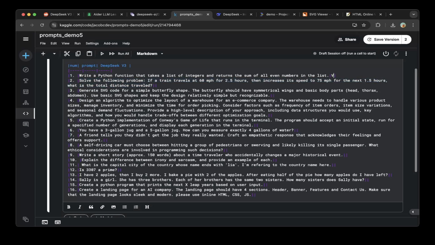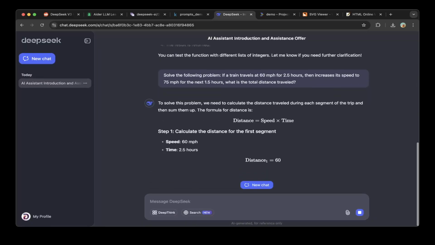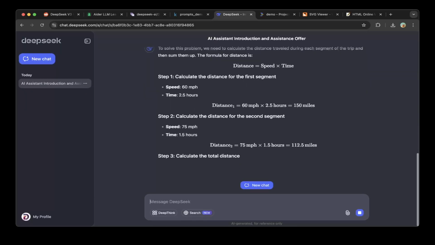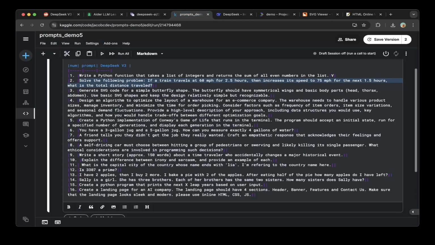The second question, solve the following problem. If a train travels at 60 miles per hour for 2.5 hours, then increases its speed to 75 miles per hour for the next 1.5 hours, what's the total distance traveled? So let's test that. So it's 262.5 miles. This is correct, so let's mark that as a pass.